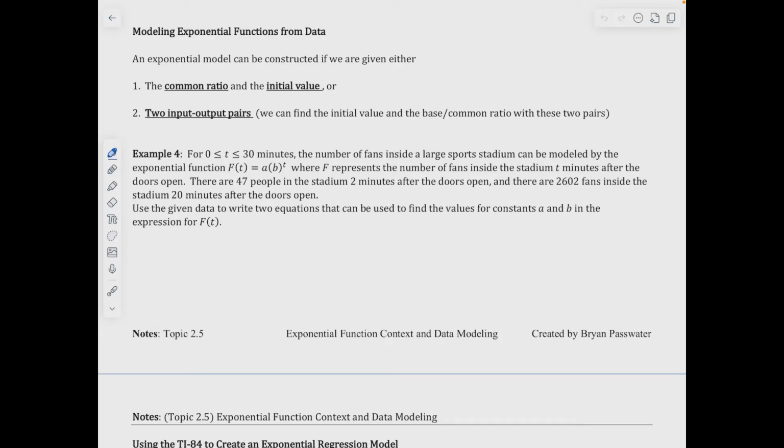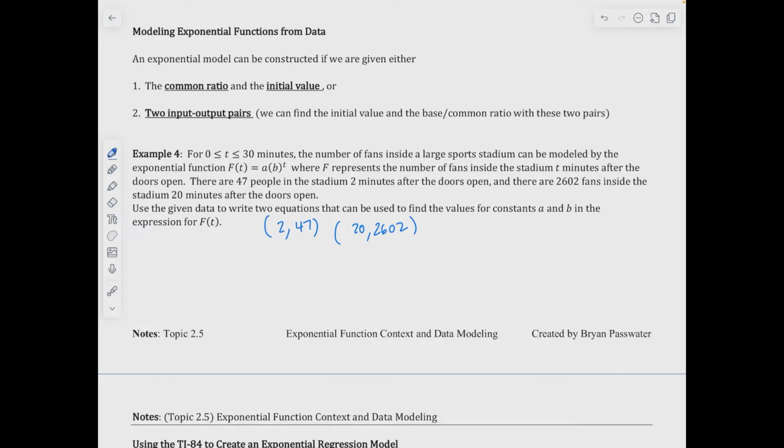Okay, so let's go through example number 4. It says for t values between 0 and 30 minutes, the number of fans inside a large sports stadium can be modeled by an exponential function f of t equals a times b to the t power, where f represents the number of fans t minutes after the door is open. There are 47 people in the stadium 2 minutes after the door opens. So after 2 minutes, there are 47 fans. And then after 20 minutes, there are 2,602 fans. Use the given data to write two equations that are used to find the values for constants a and b in the expression.